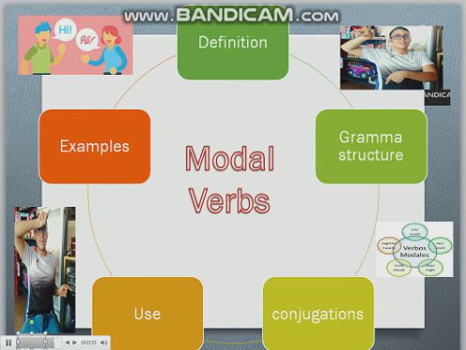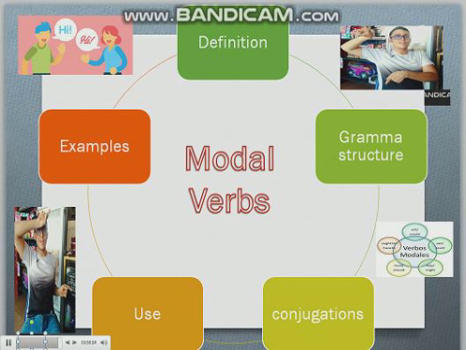Should. We can translate this modal verb into Spanish as "deber," and in its use it can mean a recommendation or an obligation. For example, she should take a painkiller. I should not lose the guarantee. Should I do it now?